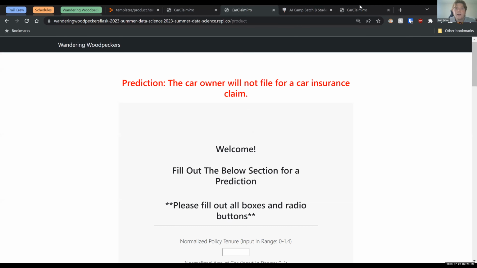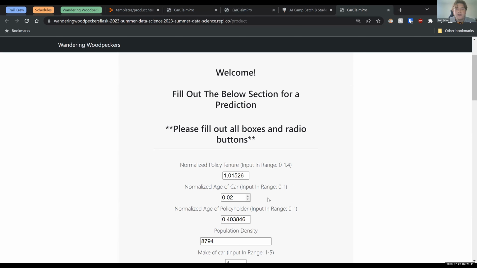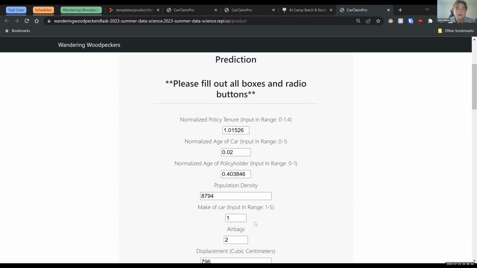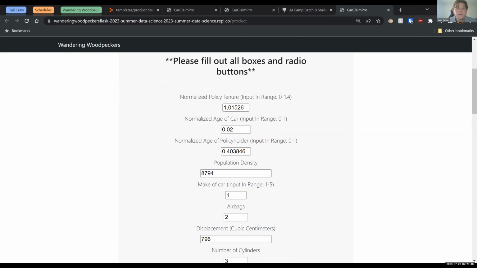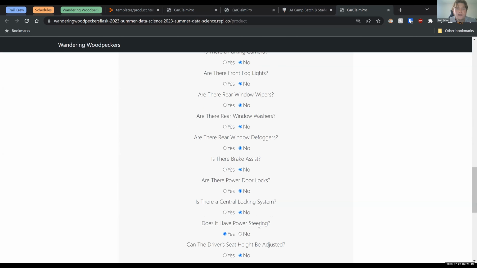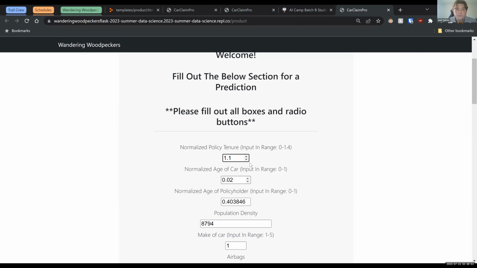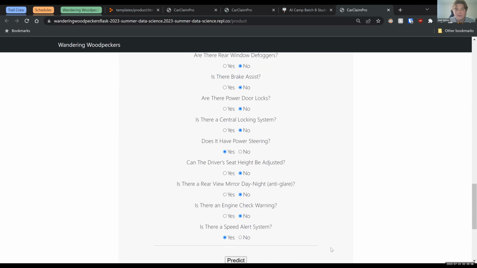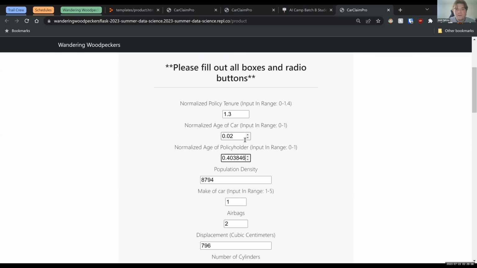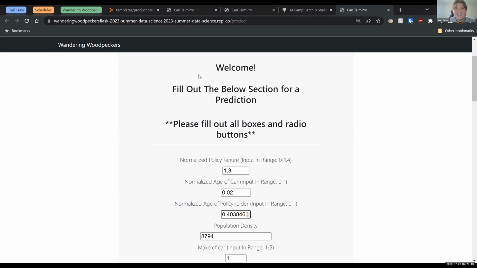Then here, I went ahead and prepared some data for a car insurance policy that is expected to result in a claim. And if we go ahead and click predict on that, oops. Maybe I didn't do enough preparing. It's okay, we'll see what this one does. Never mind. Okay, technical difficulties. We do not have another one to share.